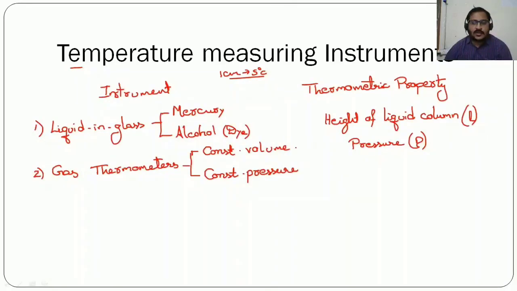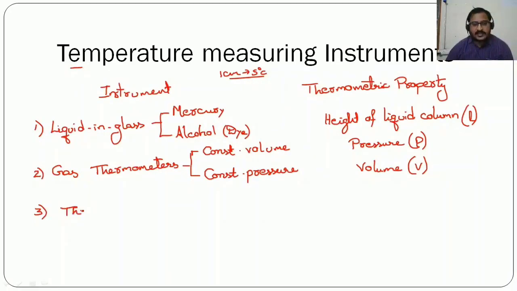So when we take constant volume gas thermometer, with the variation in the pressure of the gas that is placed near the ladle, the temperature will be measured. Whereas when you take constant pressure gas thermometer, the thermometric property by which you measure temperature is volume. So constant pressure gas thermometer, volume is the thermometric property, because when pressure is kept constant, volume is directly proportional to temperature. Based on that, we will use.